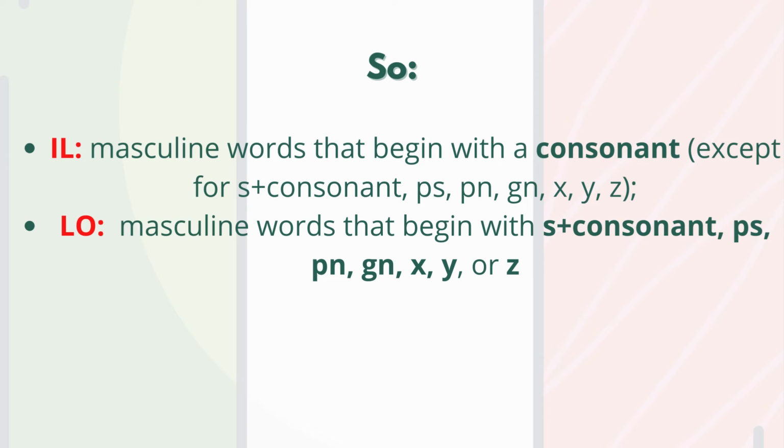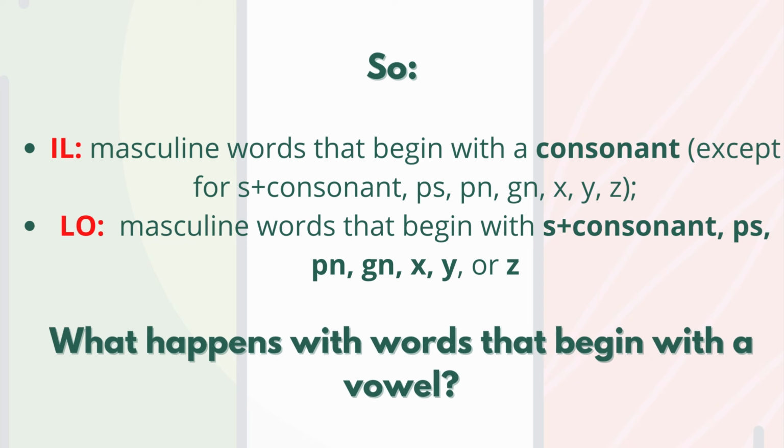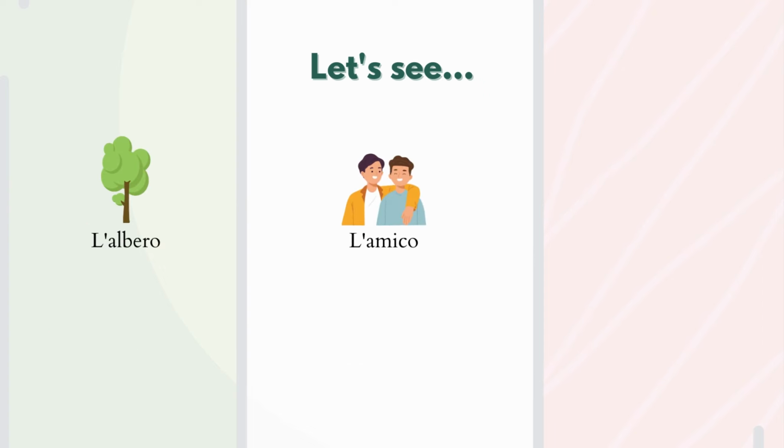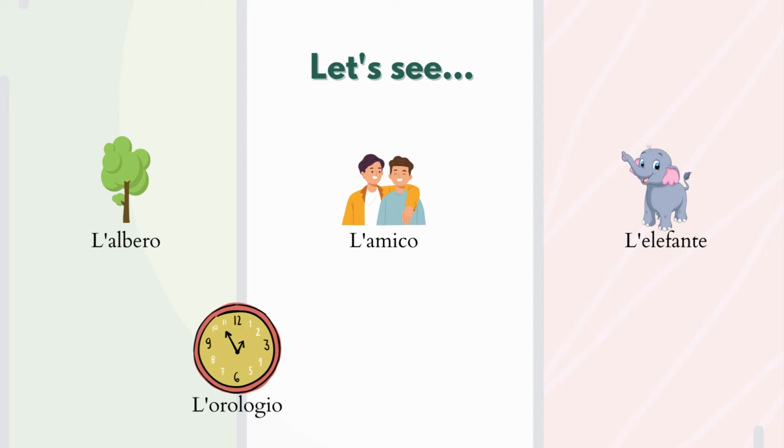Let's see what happens with words that begin with a vowel, because so far we have only talked about consonants. So, l'albero, l'amico, l'elefante, l'orologio, l'uccello. Also here we can see that they are all masculine words. And here the article will be L with apostrophe.